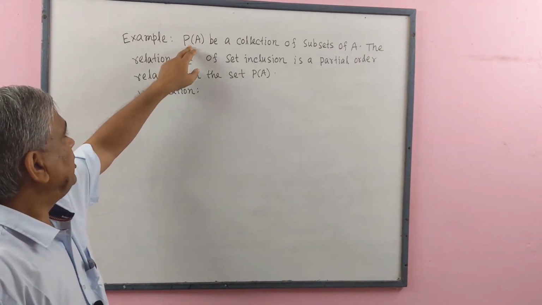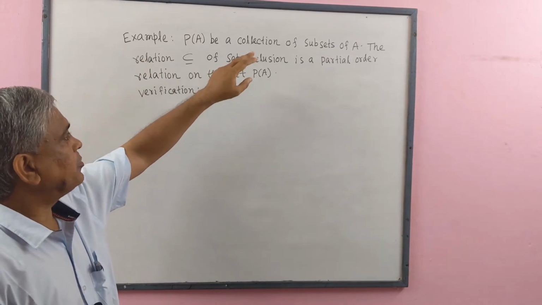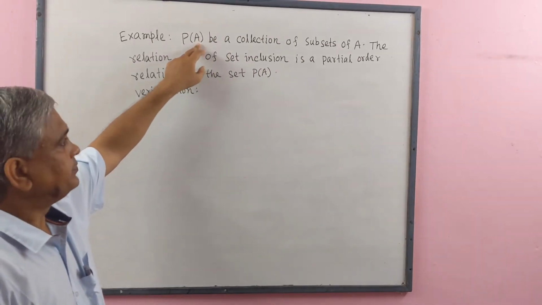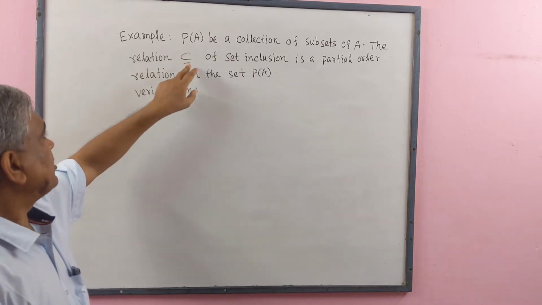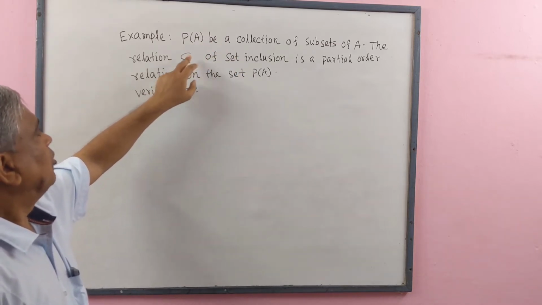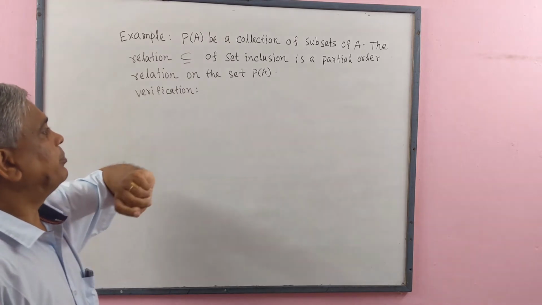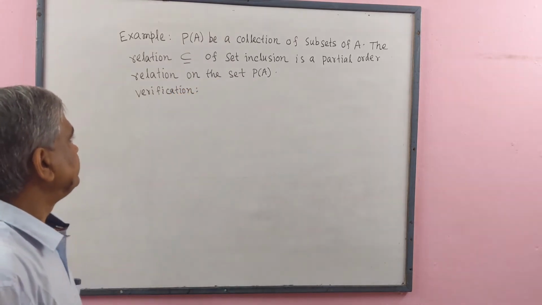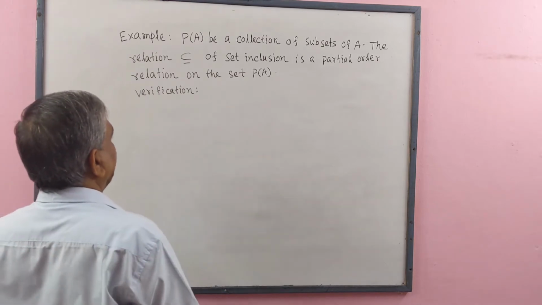Let P(A) be the collection of subsets of A, that is, P(A) is the power set of A. The relation subset, or set inclusion, is a partial order relation on the set P(A). Now we verify this.